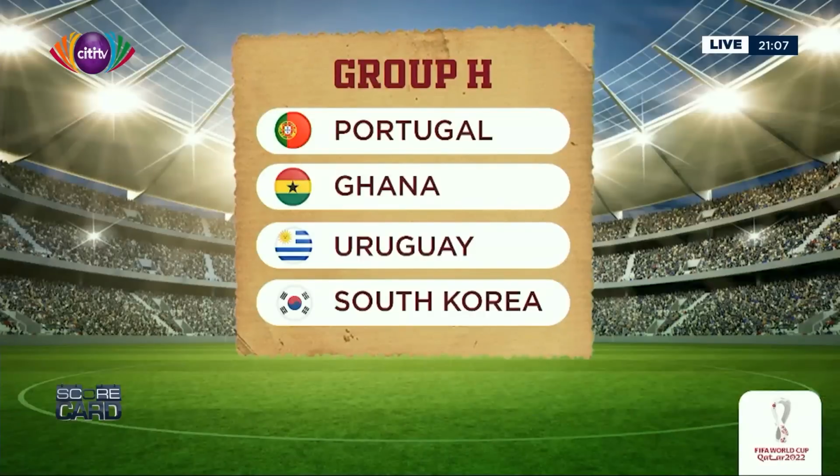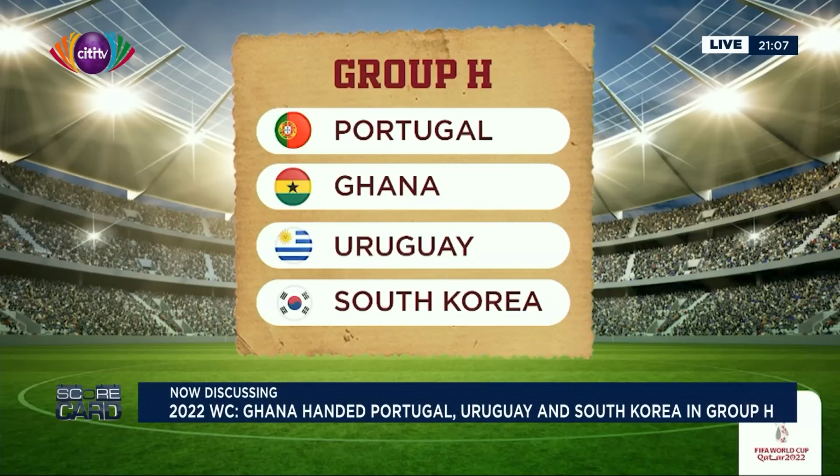Let's start in Qatar. The draw was held on Friday. This is Ghana's group. This is what Coach Nimley is talking about. Ghana has been drawn in Group H. They will face Portugal in their first game on, I think, the 24th of November. Then after that, they will play South Korea, and then they'll end the group stages with Uruguay. These are Ghana's opponents in the FIFA World Cup draw.